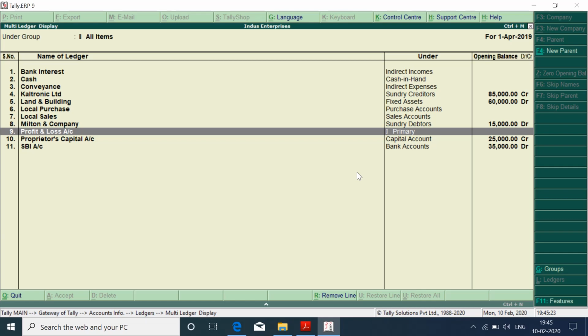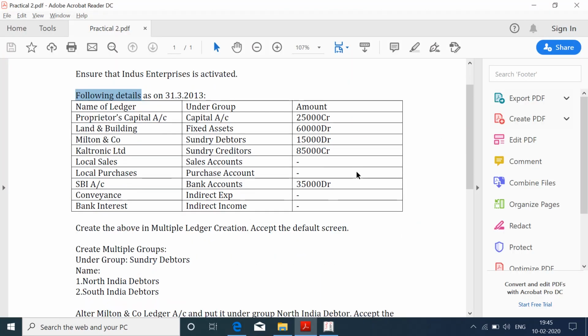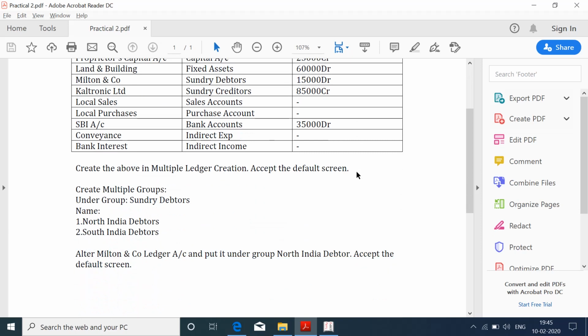Let us switch back to the PDF file and check the above multiple ledger creation. Yes, we have created that, and then we accepted the default screen also.